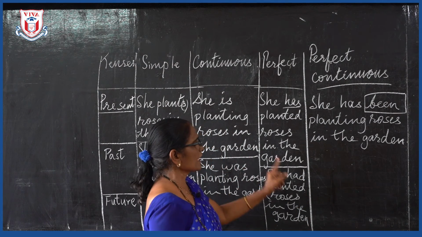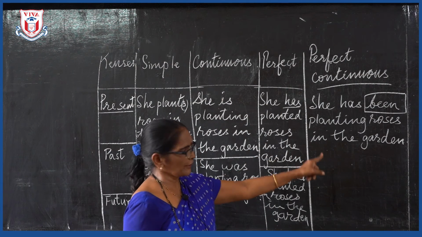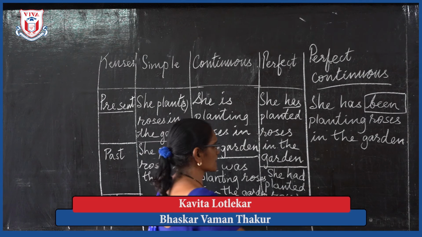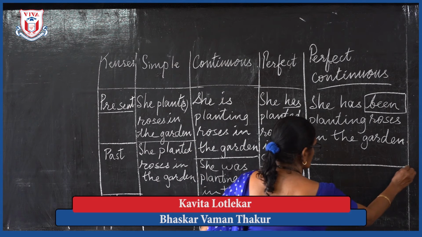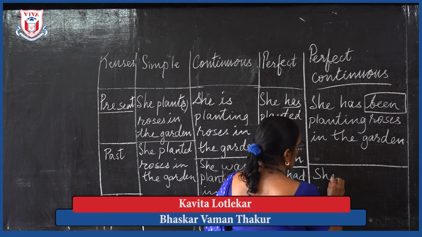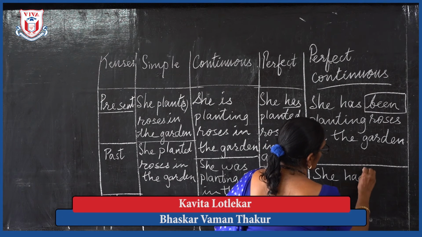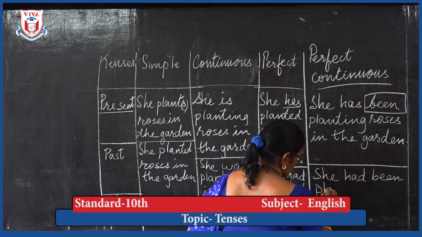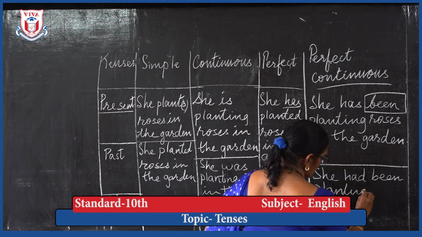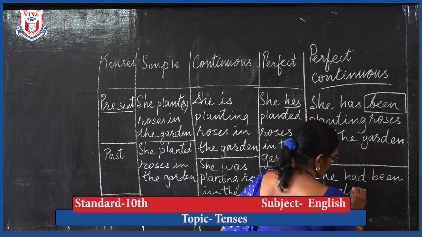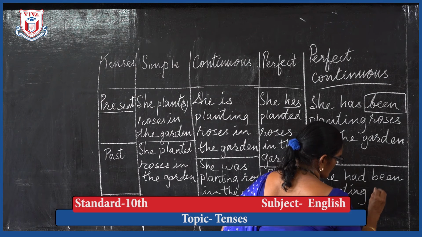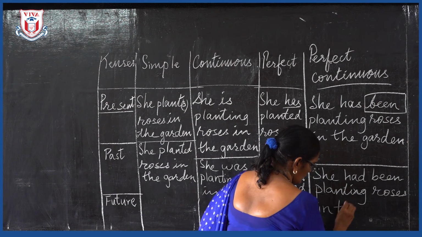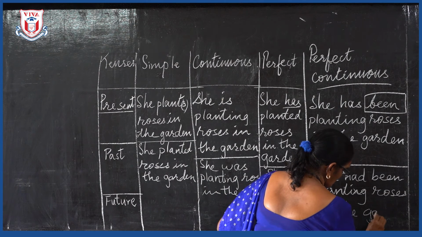Got it? Now the same thing, past continuous tense, past perfect continuous tense. How will I write this now? She had been planting roses in the garden.